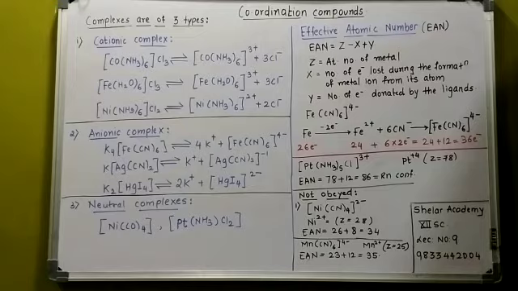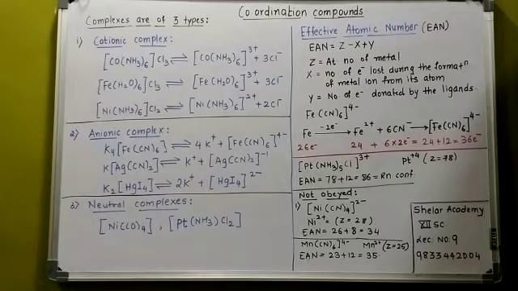Z is the atomic number of the metal. What is X? It is the number of electrons lost during the formation of the metal ion from its atom. And what is Y? Y is the number of electrons donated by the ligands. So that is the formula and the description of each variable.